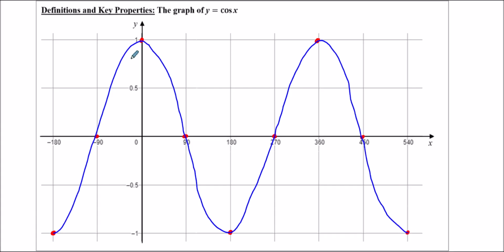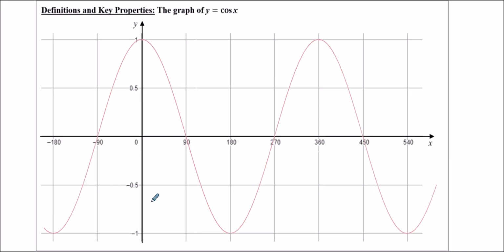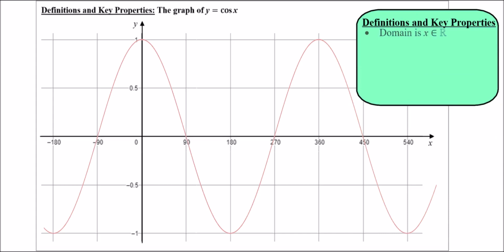So something like this. And again, just as a cheat, here's one I created earlier with a perfect waveform on it. So let's have a look at the critical points and key definitions and values on this graph of cosine x. What makes it special? What are its properties? So first to mention is, just like the graph of sine of x, the domain is all real numbers. It's got an infinite domain. X can take any real number value. The range, just like sine of x, is exactly the same. The range goes from -1 to 1 inclusive. So y can take any value from -1 to 1.